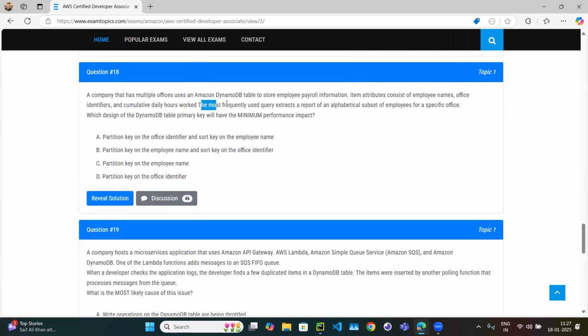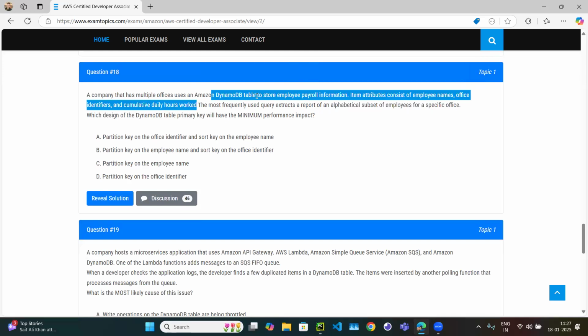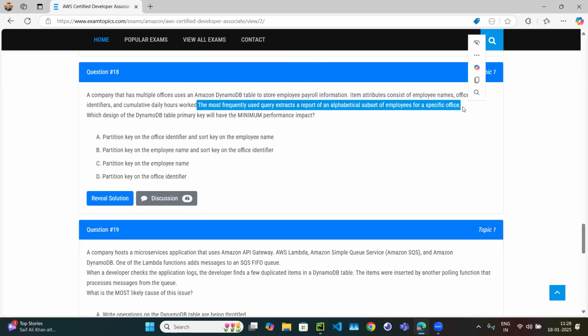Okay. The most frequently used query. They said the most frequently used query extracts reports of an alphabetic subset of employees for a specific office. So if you just read this line, what is the query? The query is for a specific office. It means that is a where clause. Where clause means that is a primary key. And alphabetic subset of employees. Alphabetic subset means you have to sort the employees in some way.